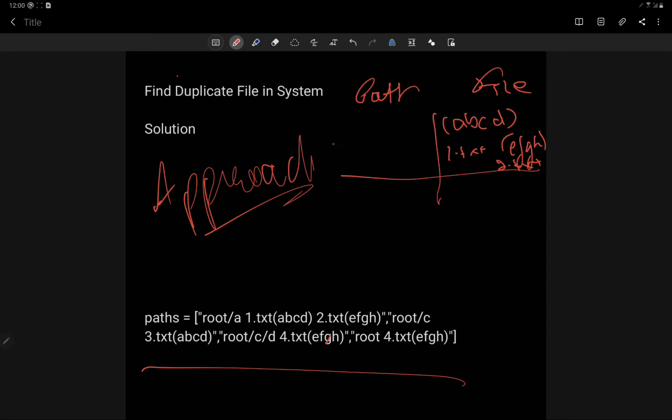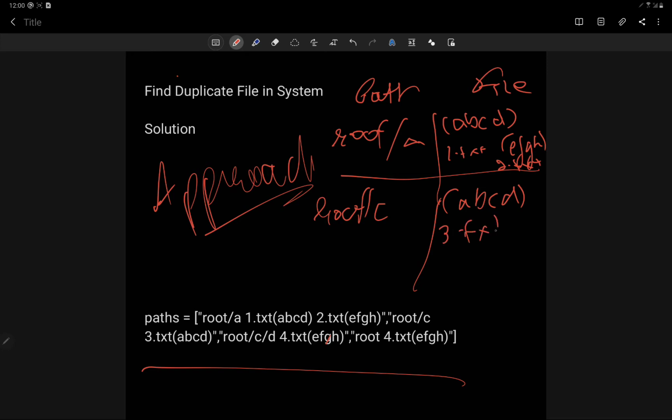Now root slash c, there is no b, and that's a simple name, so it can be different names. So basically it contains abcd in 3.txt, and 4.txt with the content efgh. And there is another path, not in the same directory, it's root. In the root is the same file name 4.txt and the content is efgh.